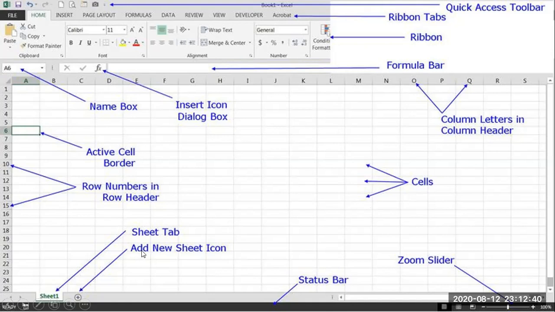Next I will move from this presentation to an Excel screen so that you have an idea how it looks. Okay, let me share the Excel screen. This is for your understanding of how our Excel screen looks.